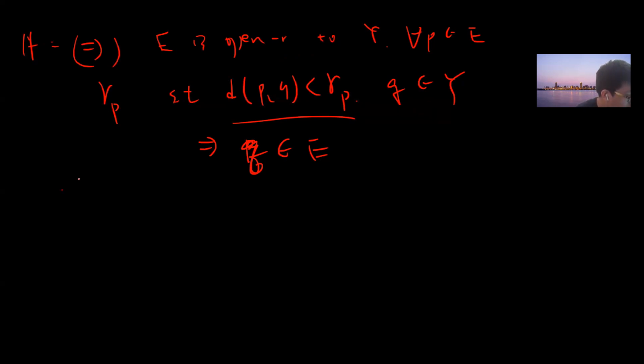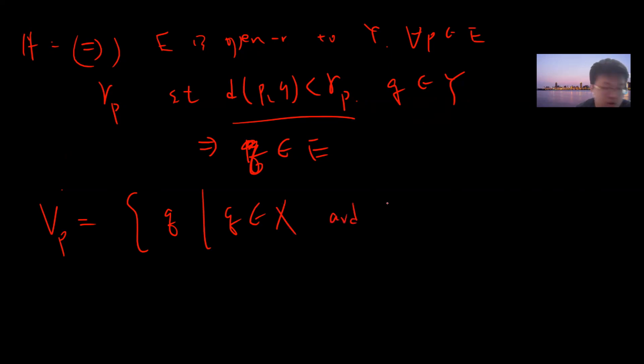Okay, so let's define an open set. Define V_P to be the set of Q belongs to X such that d(P,Q) is less than R_P.